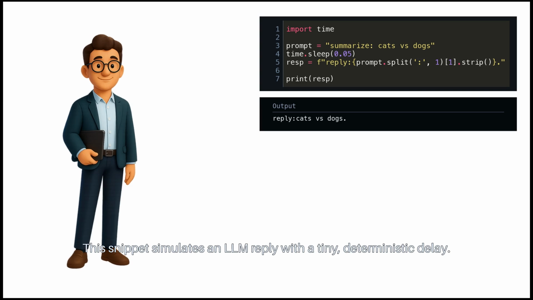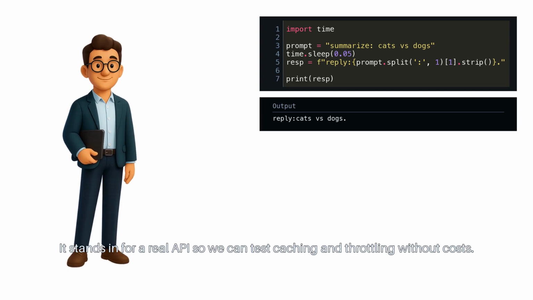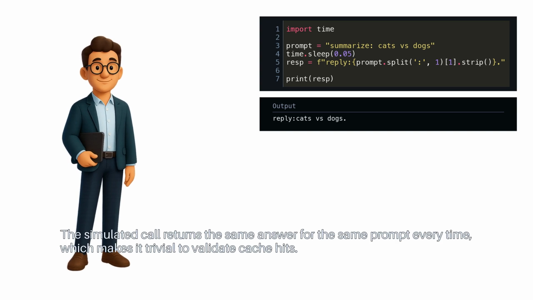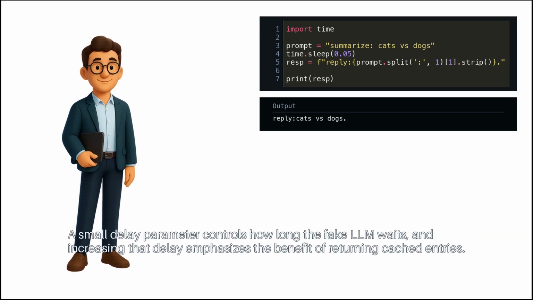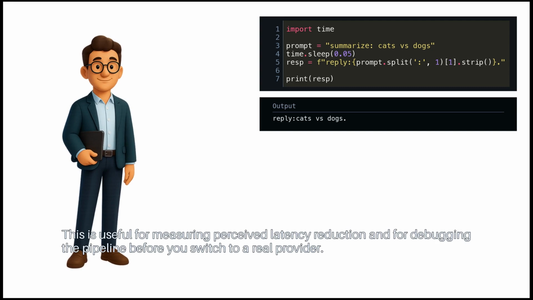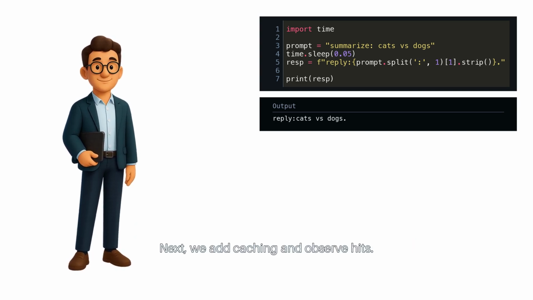This snippet simulates an LLM reply with a tiny deterministic delay. It stands in for a real API, so we can test caching and throttling without costs. The simulated call returns the same answer for the same prompt every time, which makes it trivial to validate cache hits. A small delay parameter controls how long the fake LLM waits, and increasing that delay emphasizes the benefit of returning cached entries. This is useful for measuring perceived latency reduction and for debugging the pipeline before you switch to a real provider. Next, we add caching and observe hits.